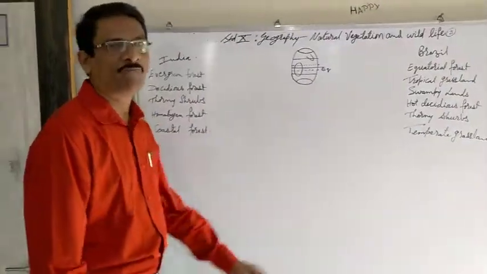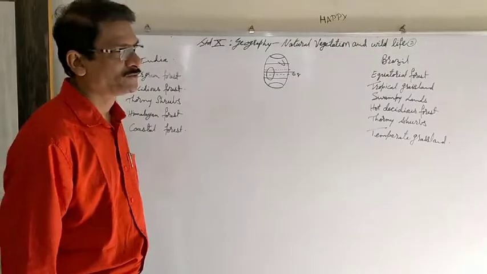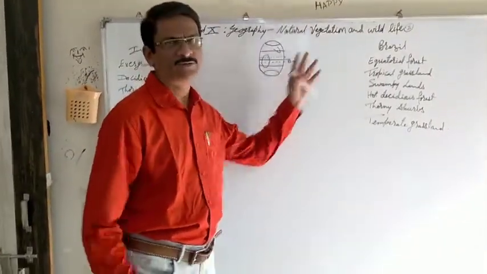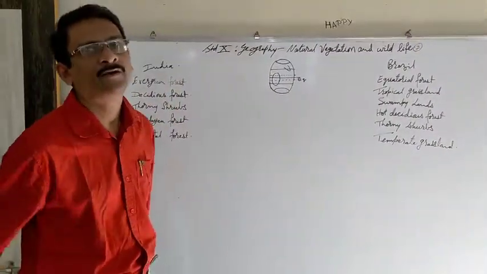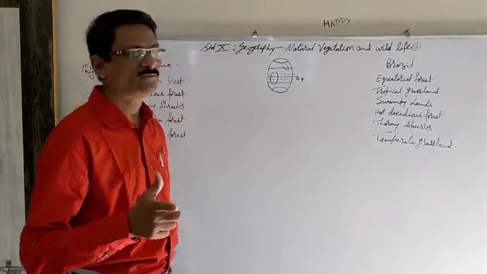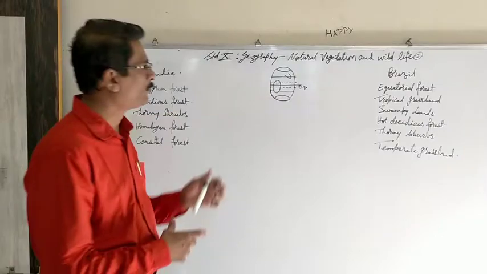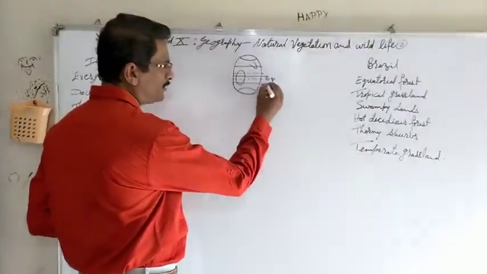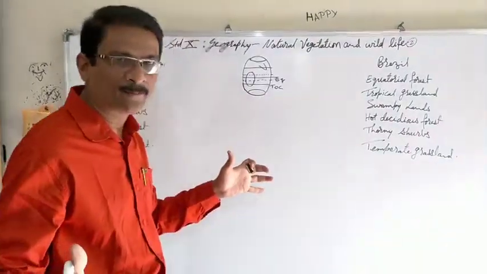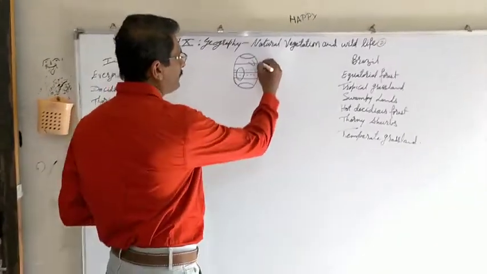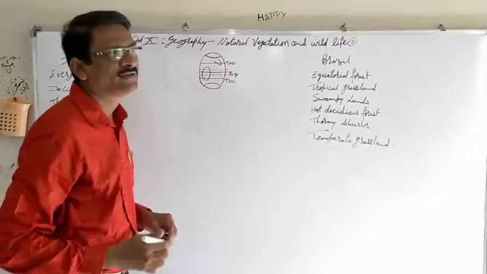Natural vegetation, wildlife. Last session, we saw natural vegetation in both Brazil and India. The comparative study tells us that Brazil is on the equator as well as the Tropic of Capricorn, so it occupies a vast area compared to India. India is only on the Tropic of Cancer.